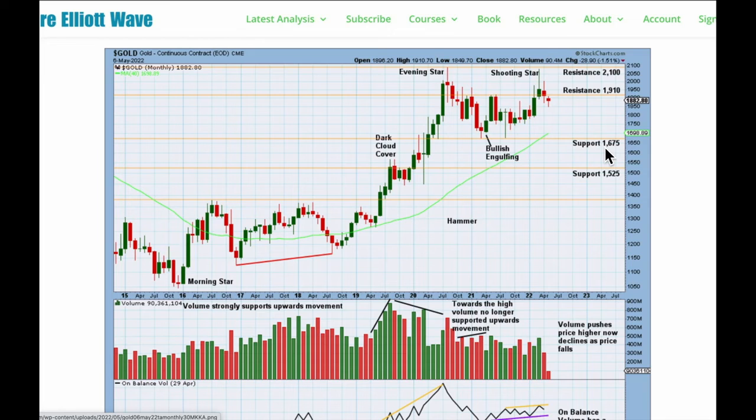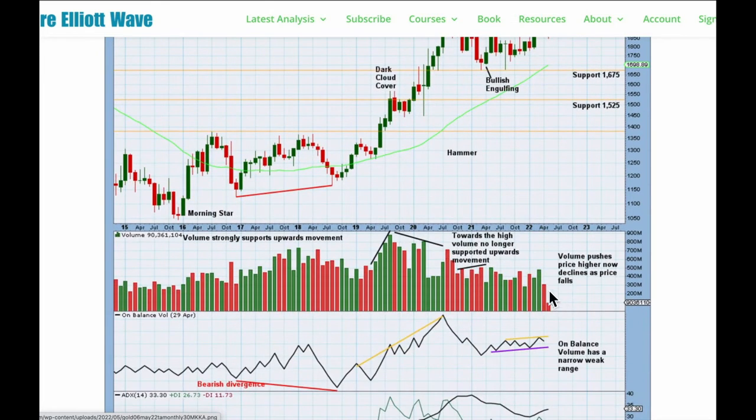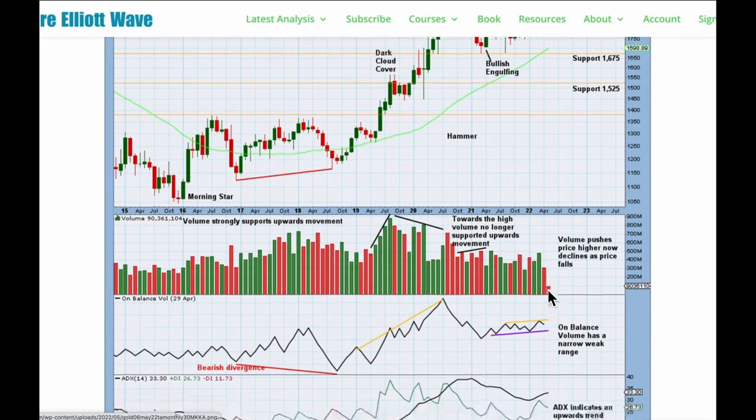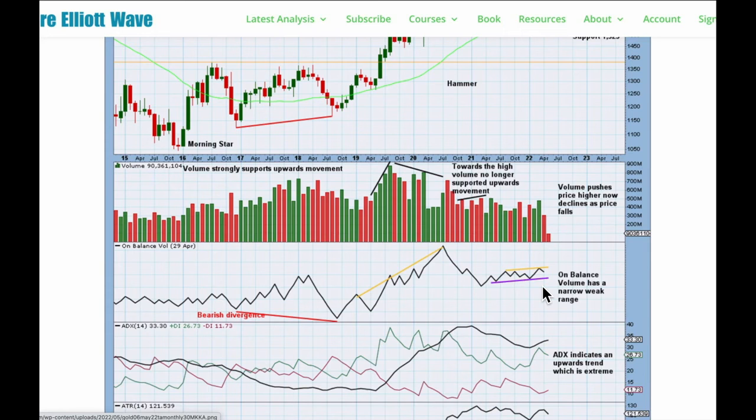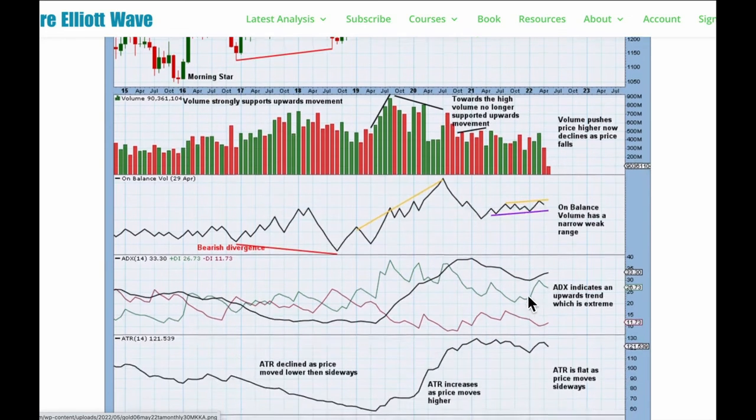Next support 1675. Volume is pushing price higher, and now it declines as price falls, so not as much support for a bearish case regarding volume as you would want for confidence in that bearish count, but you don't have to see volume pushing price lower, particularly at the start of a trend. On balance, volume has a weak range at the monthly chart level, no signal here.